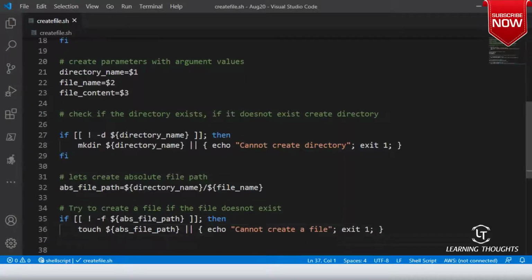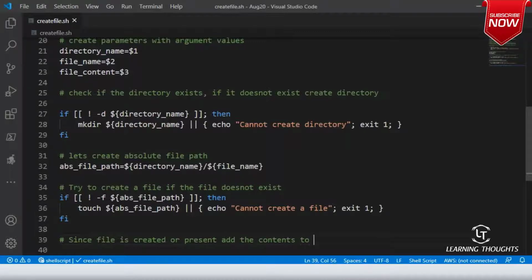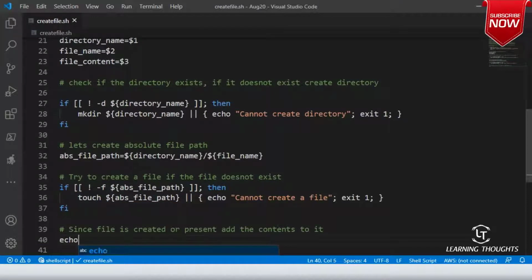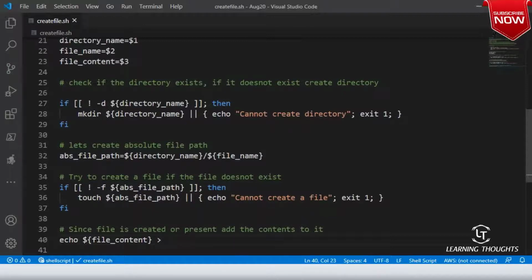So we have done all of this. Now, since the file is created or present, ensure the file is present, and add the contents to it. So I am basically saying echo dollar file_content, and I will redirect these contents to the absolute file path.